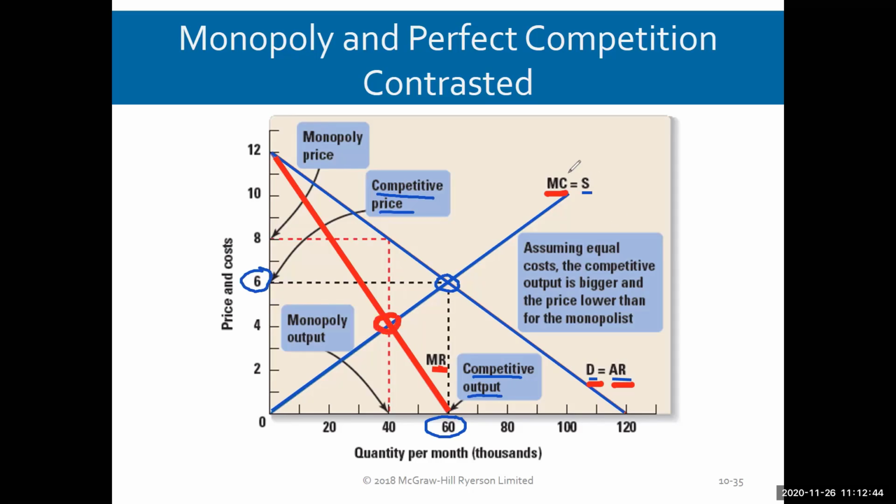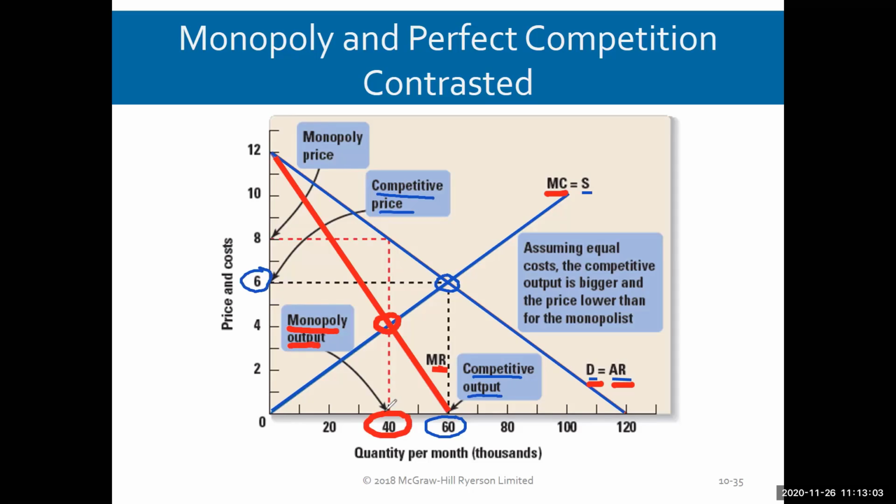Here's our marginal cost curve. I'm pointing at it. And there's our marginal revenue curve. I'm pointing at it. So that will give us the optimal quantity. And we go down and find the optimal quantity that the monopolist wants to produce is right there. That's the monopoly output of 40.